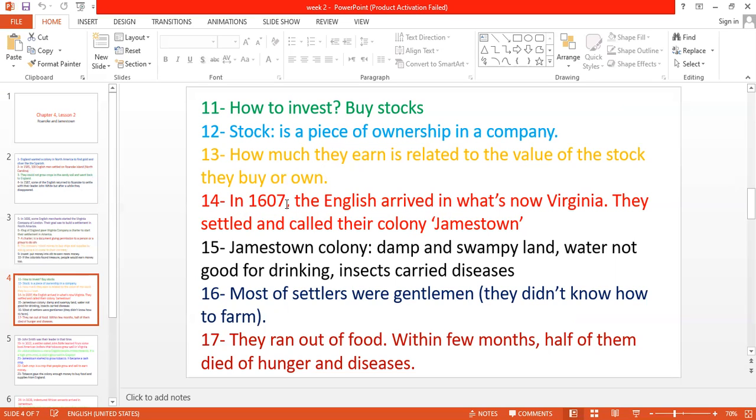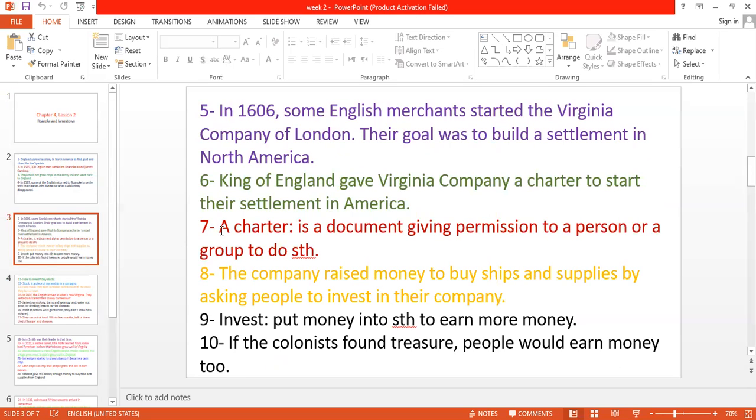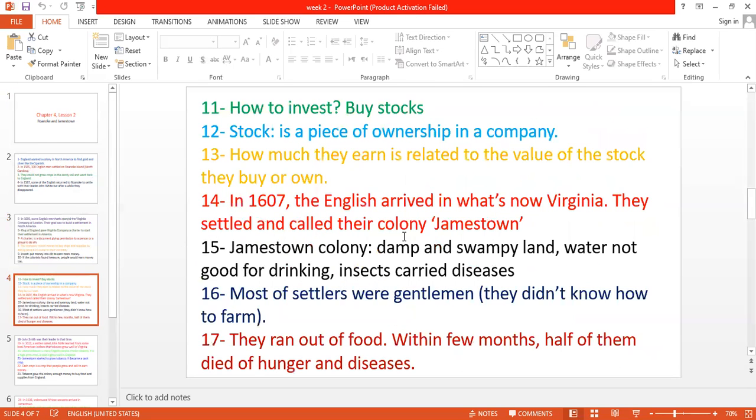Okay, in 1607, the English arrived in what's now Virginia. Okay, and they settled and called their colony Jamestown. So Jamestown is what this title we have. Jamestown is the second English colony in America. Okay, where is this colony? This colony Jamestown nowadays is Virginia. Okay, they took Jamestown, or Virginia of nowadays, and settled in Jamestown.